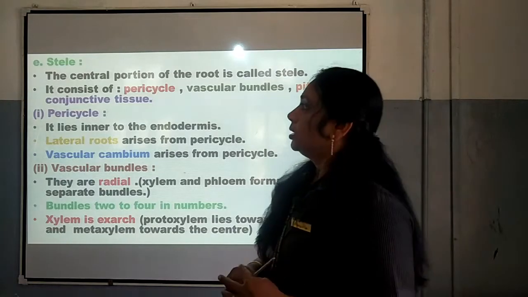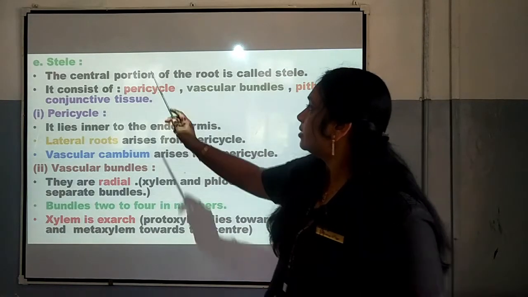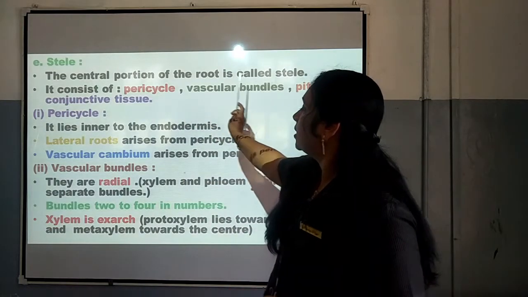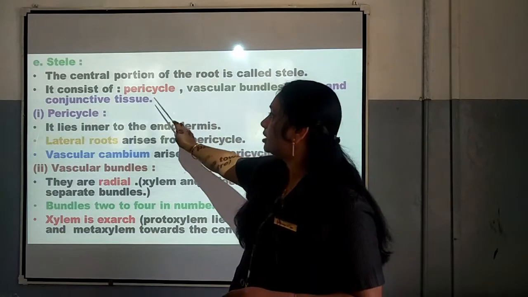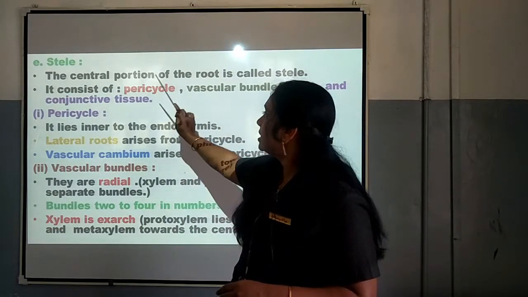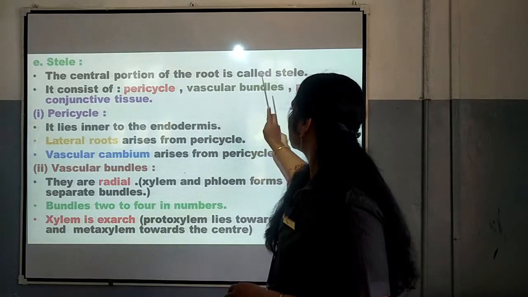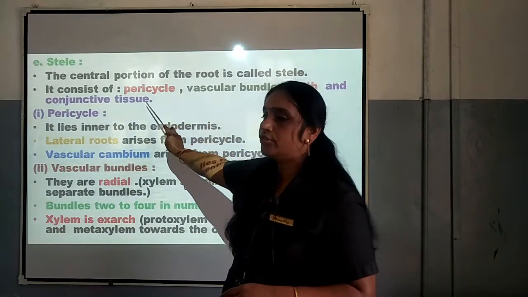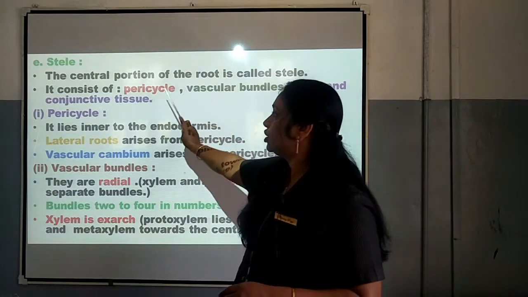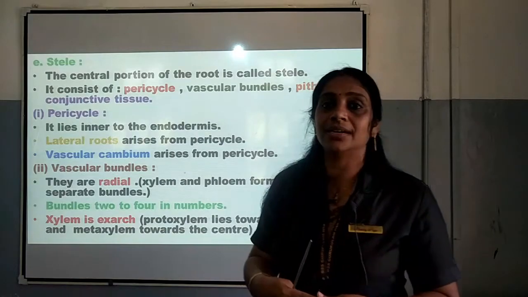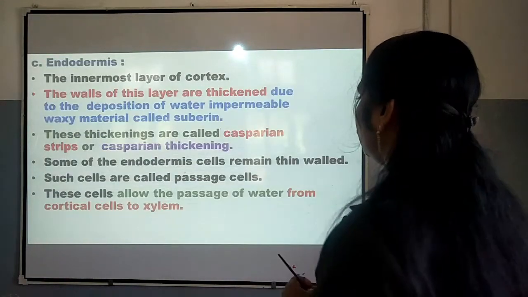Now, the third region is stele, and it is the central portion of the root, and it consists of pericycle, vascular bundles, pith and conjunctive tissues. Stele is the central portion of the root, and it is having pericycle, vascular bundle, pith and conjunctive tissues. So, pericycle, vascular bundle, pith and conjunctive tissues constitute the stelar region. Stelar region is the central portion of the root.